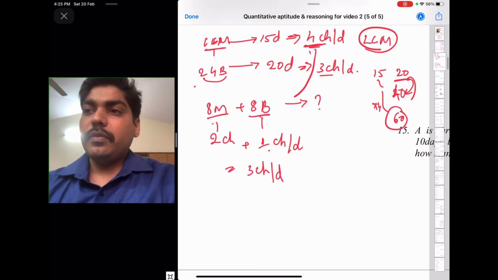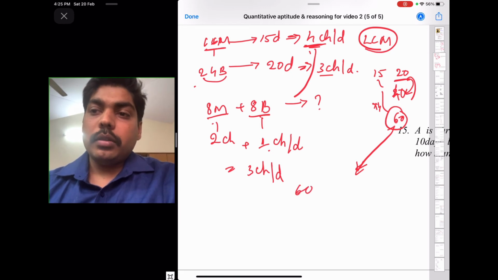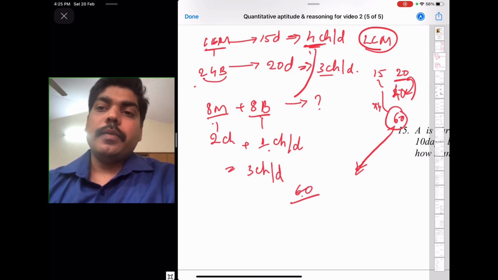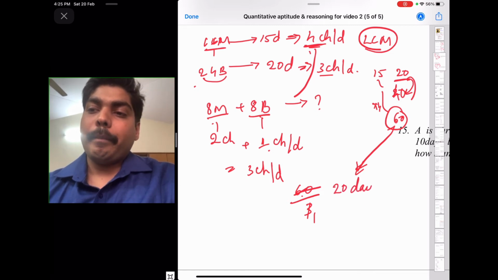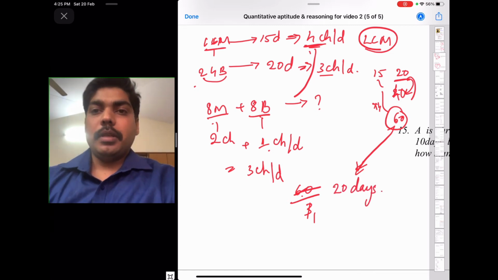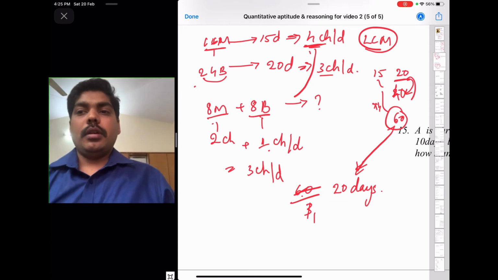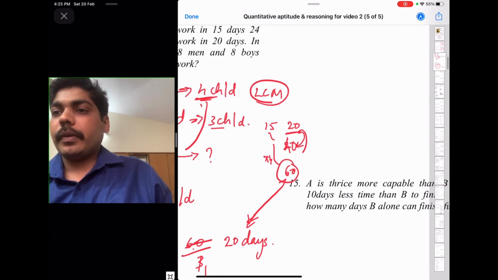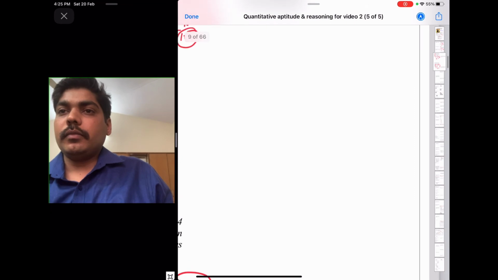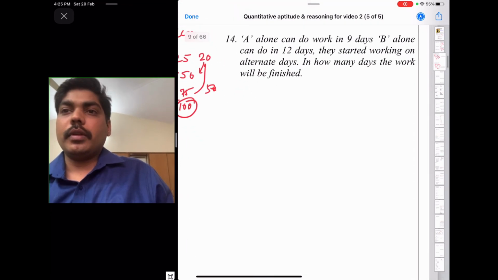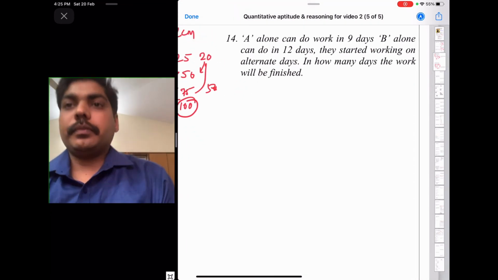So what is the full work? Arranging 60 chairs in a classroom is the full work. So to arrange 60 chairs they take 20 days. Okay, understood? Okay, try the next one.